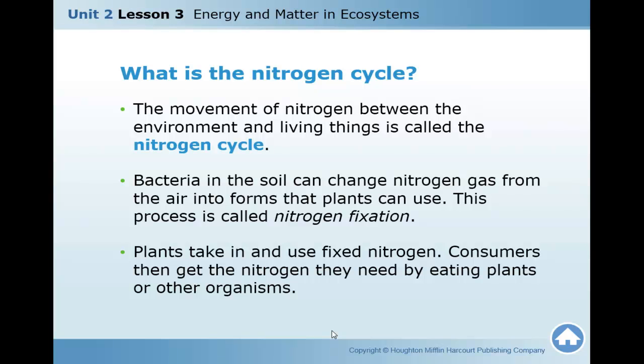Plants take in and use fixed nitrogen. Consumers then get the nitrogen they need by eating plants or other organisms.